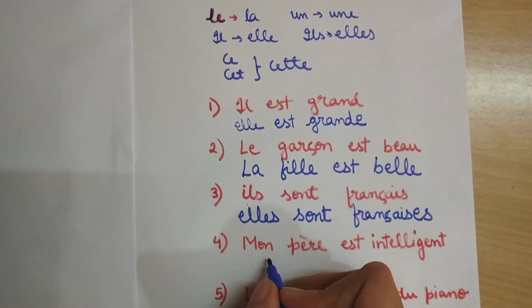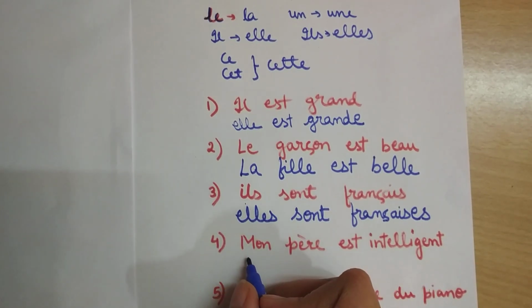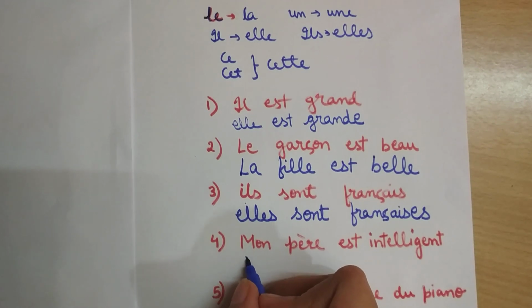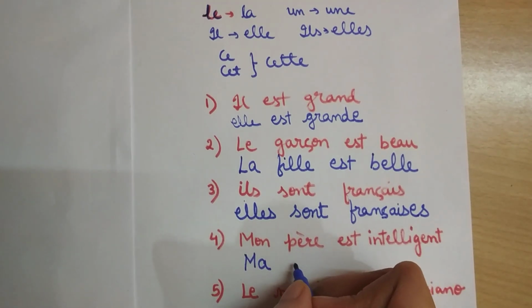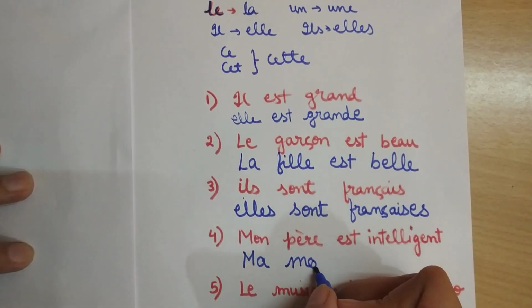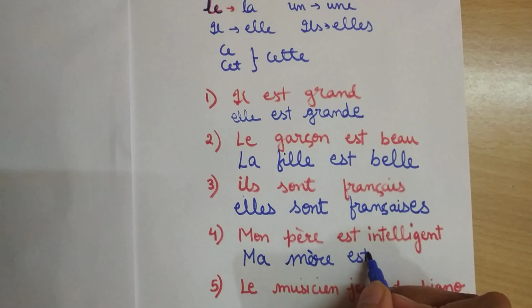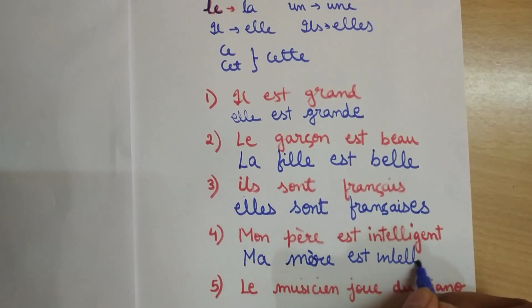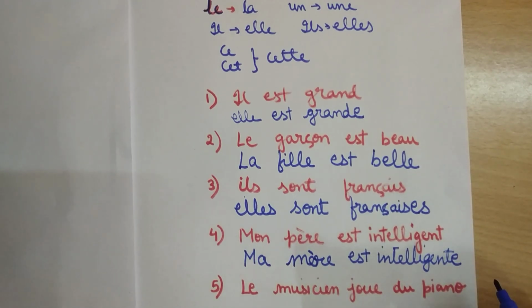Now mon père est intelligent. Mon is adjective possessive. Mon changes to ma in the feminine form. Père, father. For father in the feminine form we have mère. Okay, père, mère. Est remains same, and intelligent takes an E and becomes intelligente. Ma mère est intelligente. Okay.